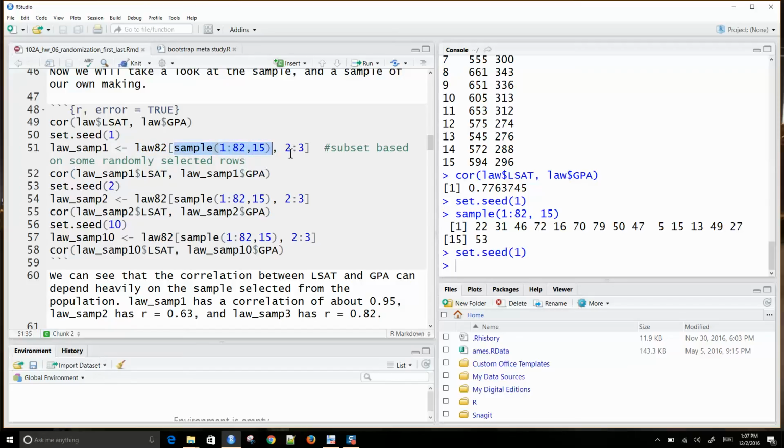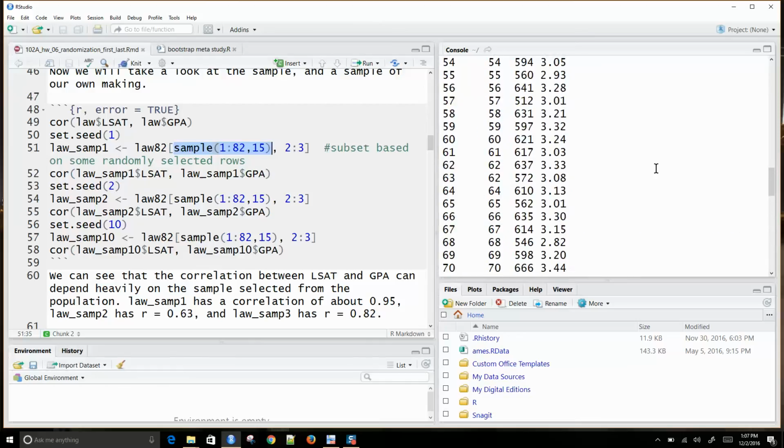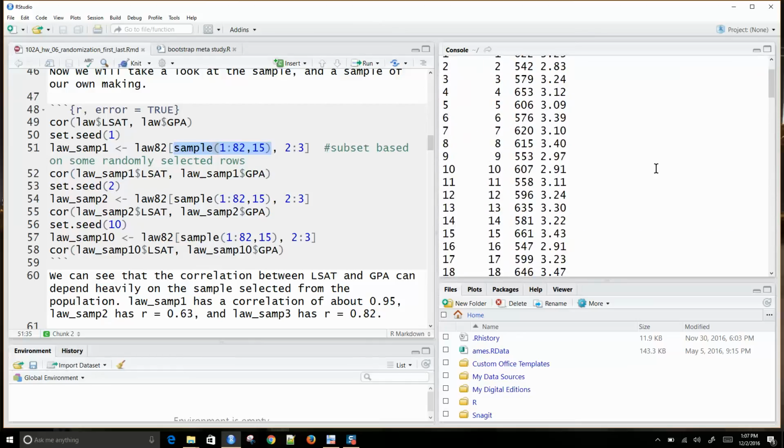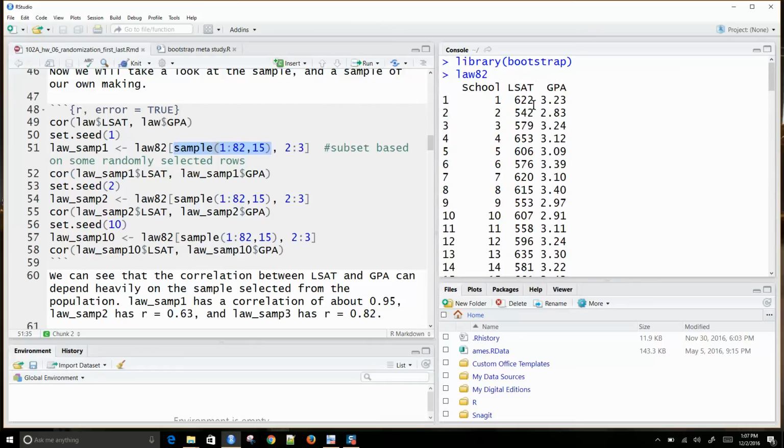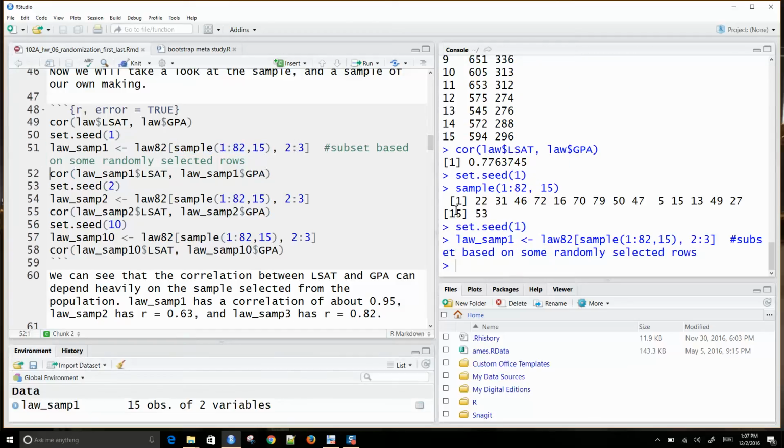And Law 82 has 3 columns, and I really just want columns 2 and 3. So that's what I'll do here. This will be law underscore sample 1. I do that, and I do law samp 1, and we can calculate the correlation between LSAT and GPA in LawSamp 1.